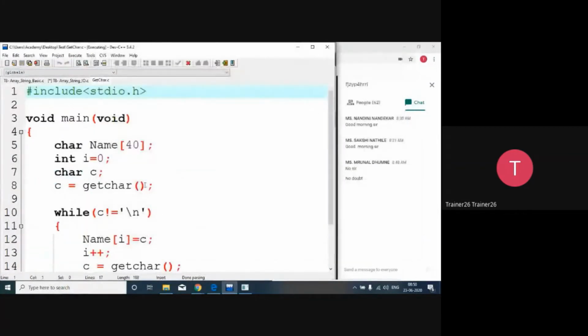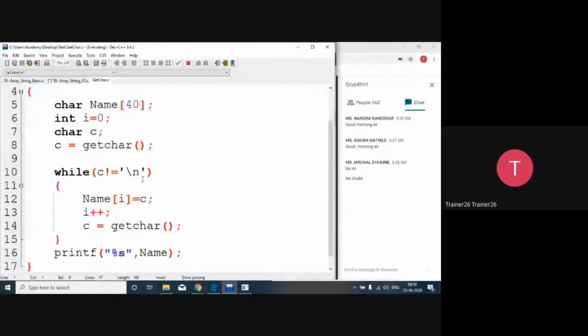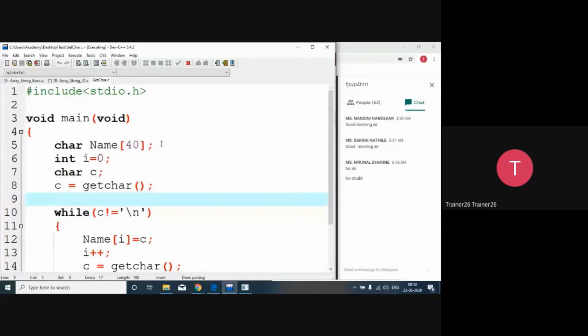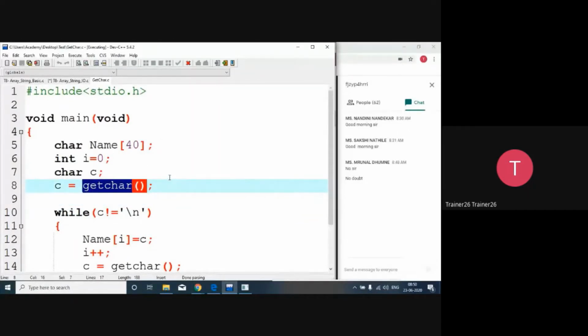Two different functions we should take care of. The first function is getChar, to get a character from the keyboard, and putChar is the other fundamental. I have already given you one example in the entry point and exit point looping mechanism.